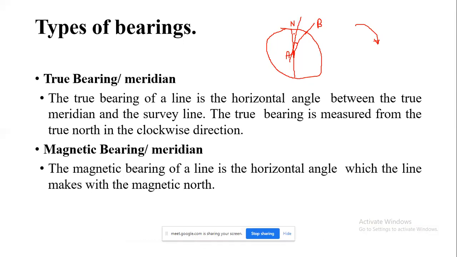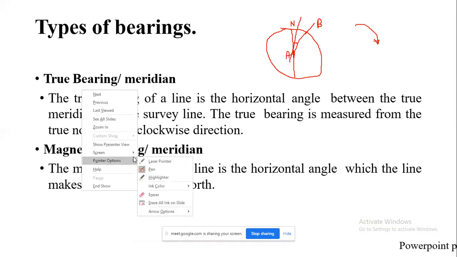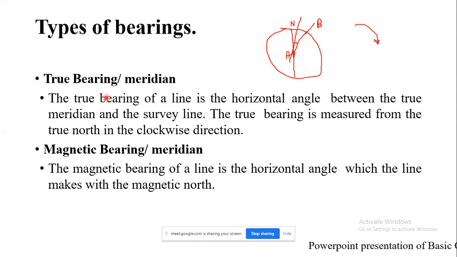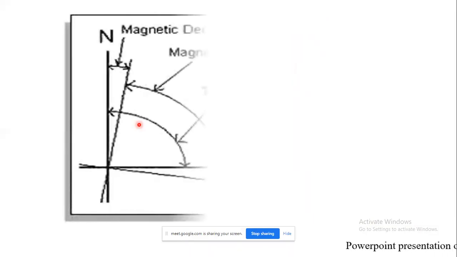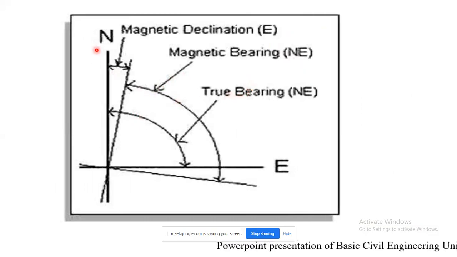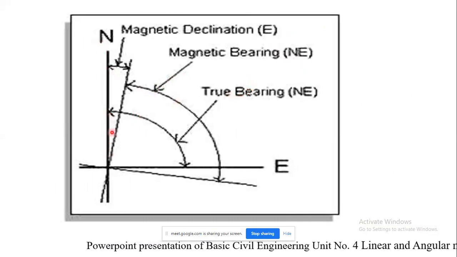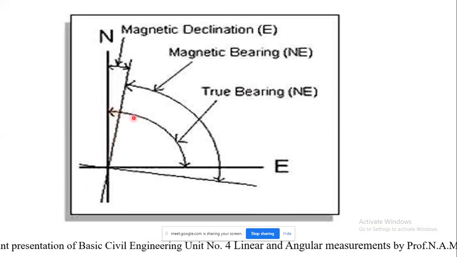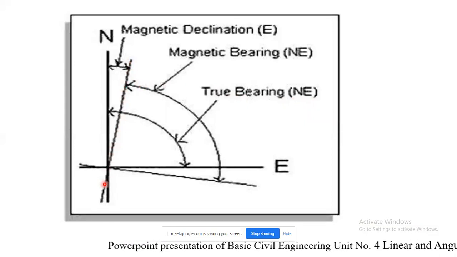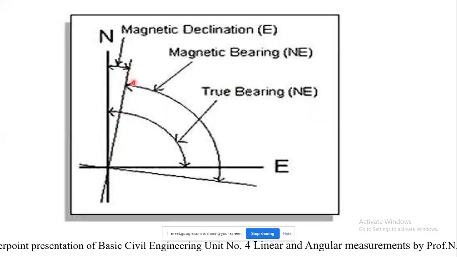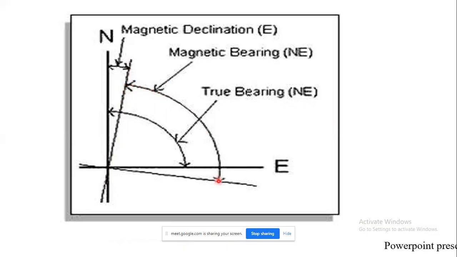This true bearing is also called azimuth. Here you can get a clear idea. This is the true north. The angle measured with respect to the true north is nothing but the true bearing or true meridian, and the horizontal angle made by the freely suspended needle is your magnetic bearing or magnetic meridian.